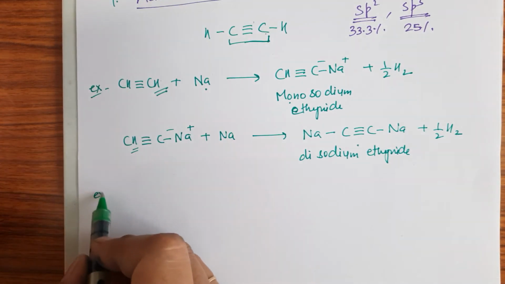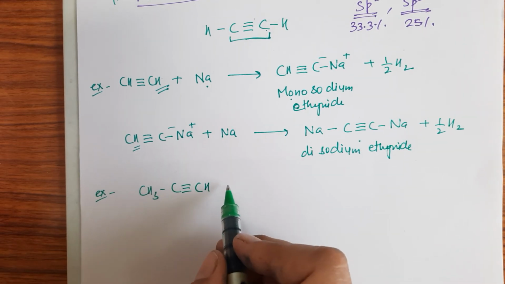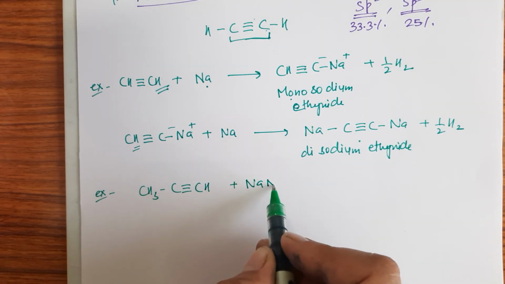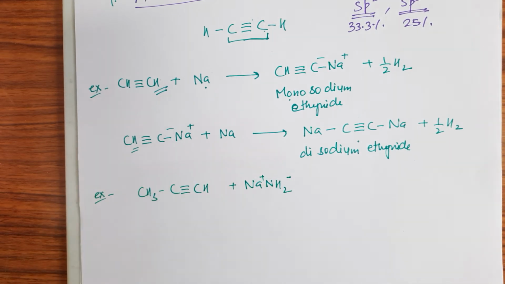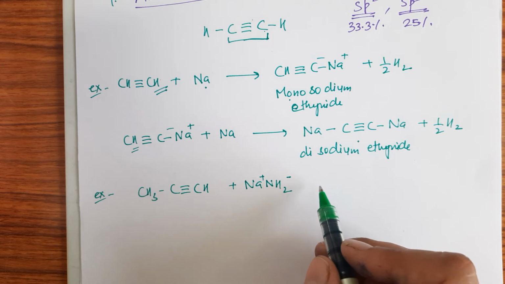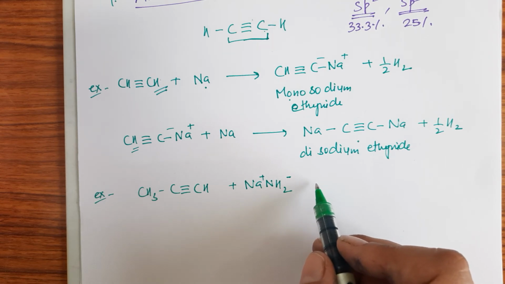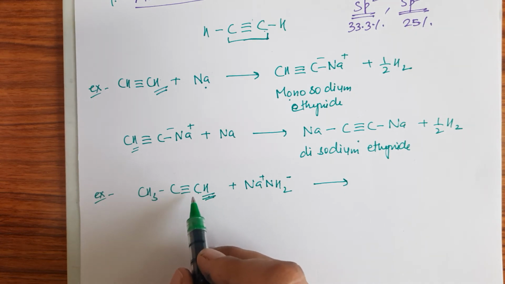If we take one more example, I am taking the case of propyne. When it reacts with NaNH2, you can take NaNH2 or sodium metal. Both compounds are strong bases. Both can give the reaction with compounds having a triple bond, right? So when we do the reaction, this hydrogen is directly attached to an sp hybridized carbon atom.